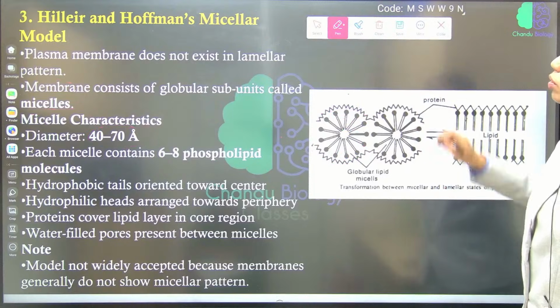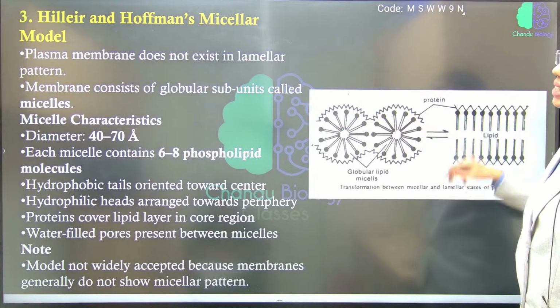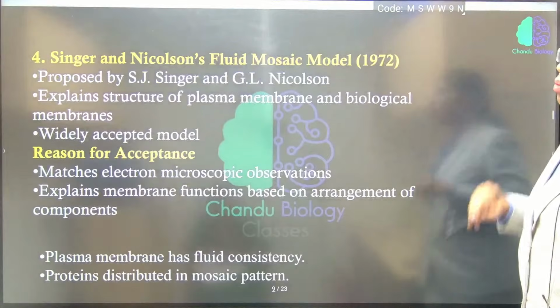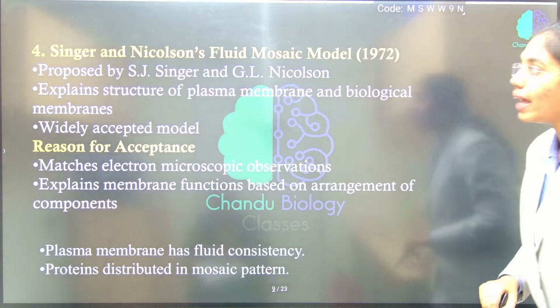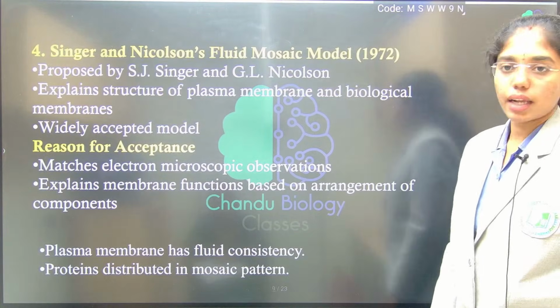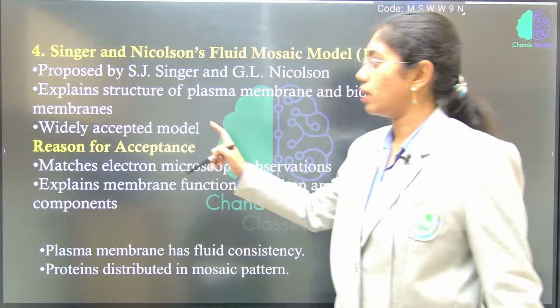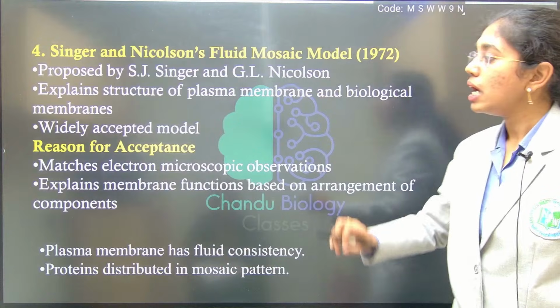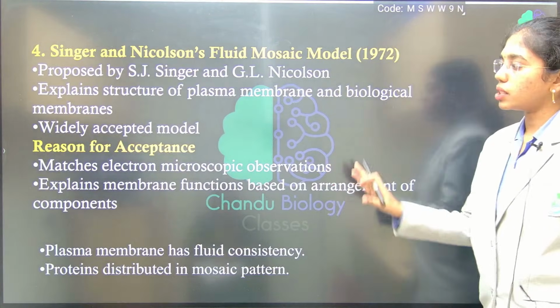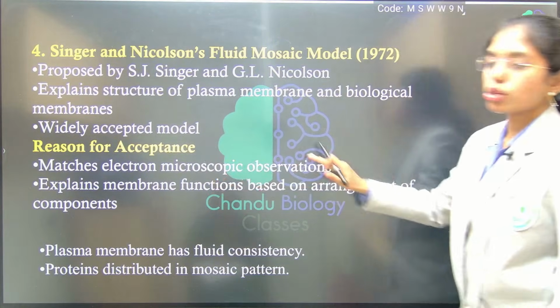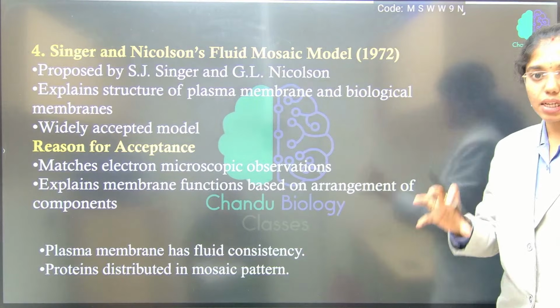Now we will go through the most widely accepted model, that is the fluid mosaic model, which is proposed by S.J. Singer and G.L. Nicholson. This explains the structure of the plasma membrane and biological membrane. It's a widely accepted model. The reason for acceptance, if you see these structures, is electron microscopy. That's the main reason this is widely accepted.